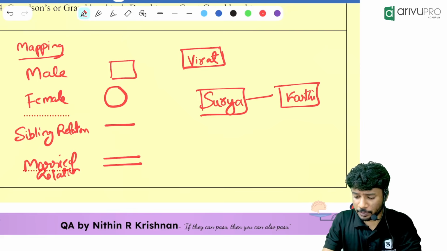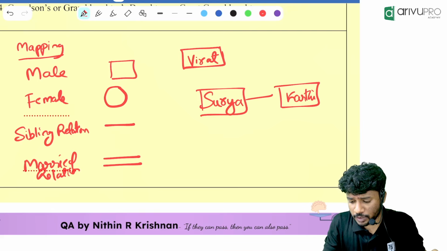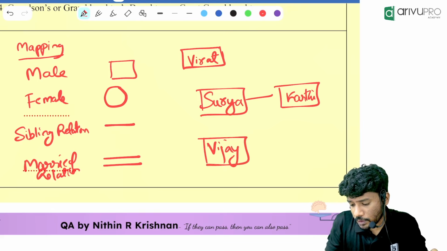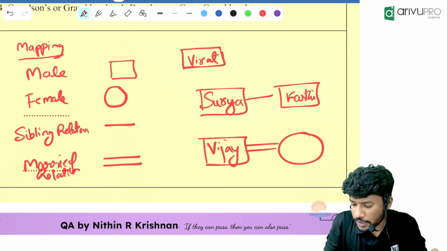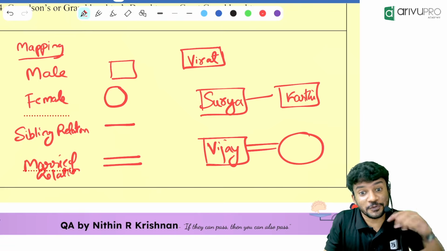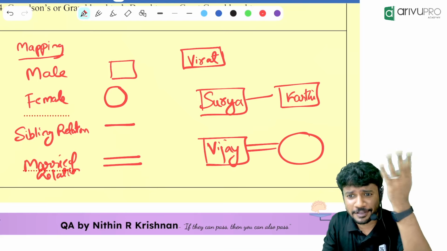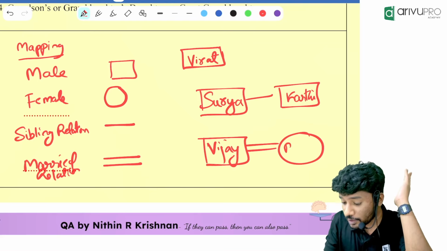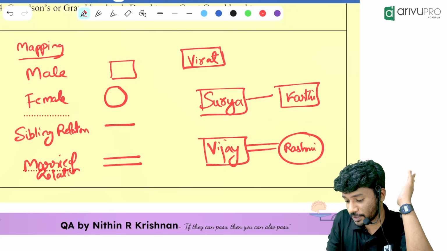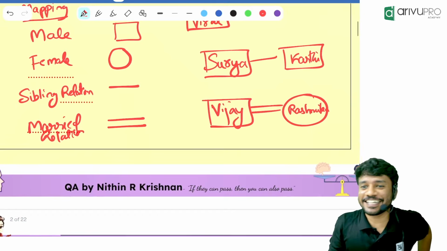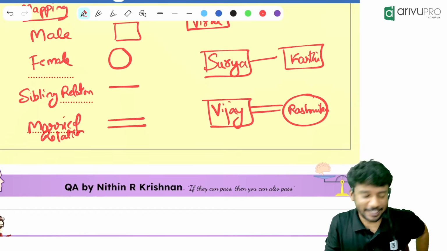Now one example: Vijay got married to whom recently? Not Vijay Deverakonda. One marriage was there, right? Yes. Married relation, double horizontal line.